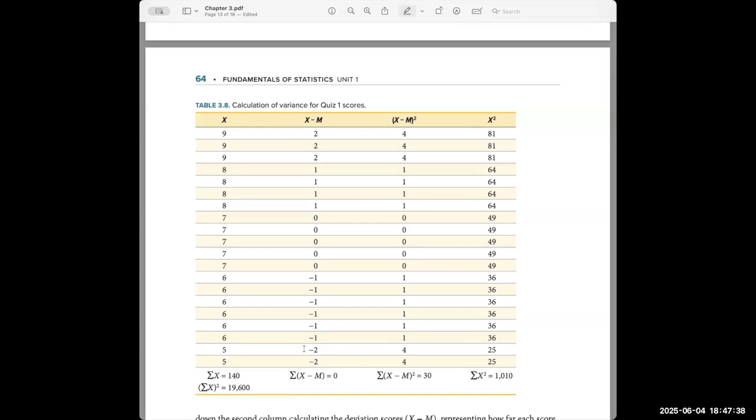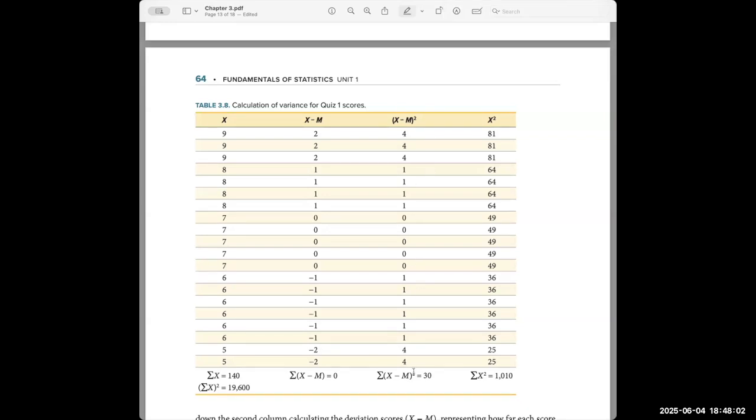This is called the sum of squares table. When we add up the absolute deviations, if our calculations are correct, it should equal 0 or very close to 0. Sometimes with rounding errors, you don't quite get a flat 0. But as long as it's very close to 0, you've done your absolute deviations correctly.